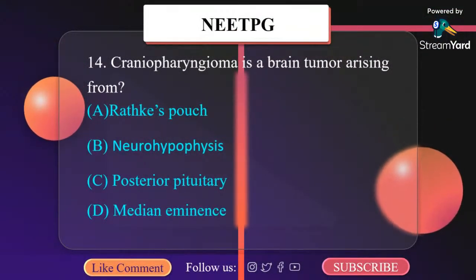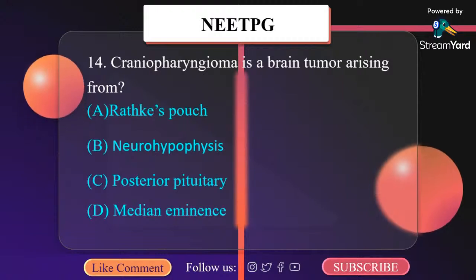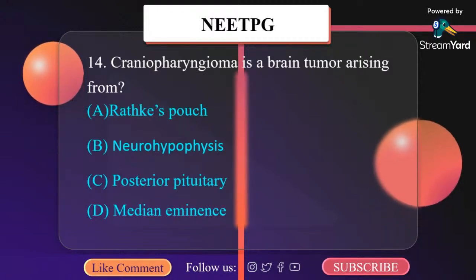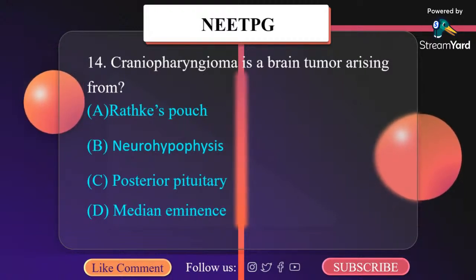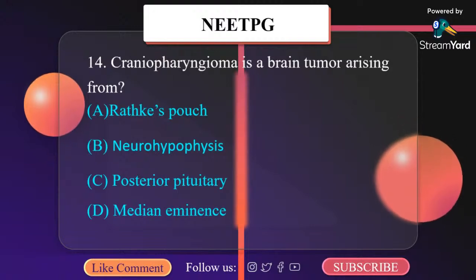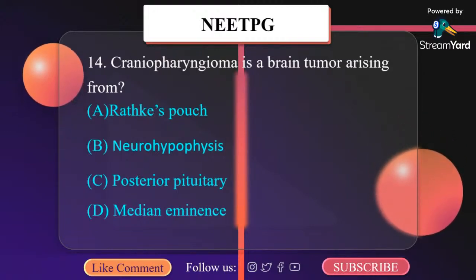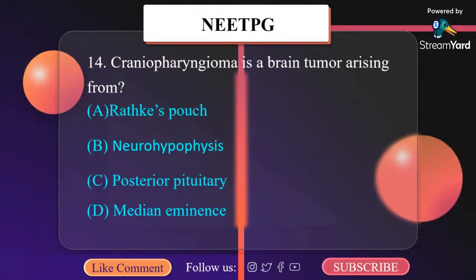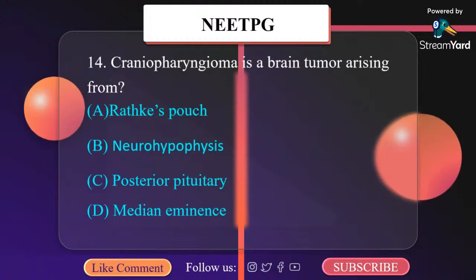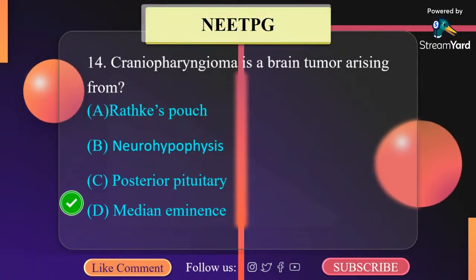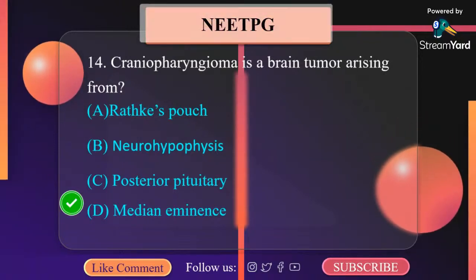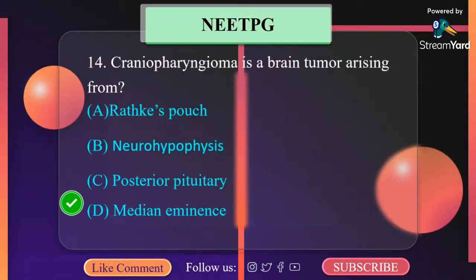Craniopharyngioma is a brain tumor arising from A. Rathke's pouch, B. Neurohypophysis, C. Posterior pituitary, D. Median eminence. Craniopharyngioma is a brain tumor arising from Rathke's pouch. These are benign cystic lesions that occur most frequently in children. It is from Rathke's pouch.